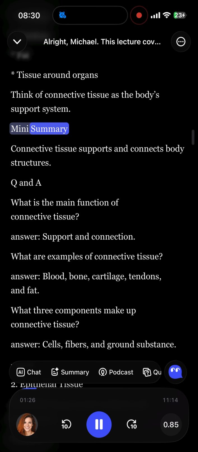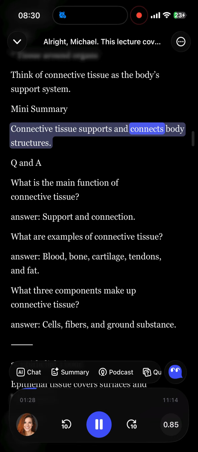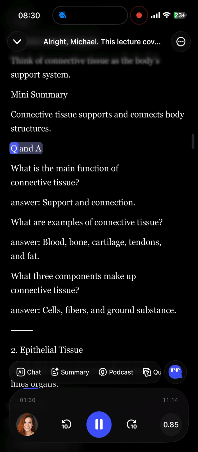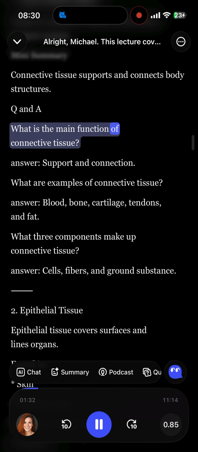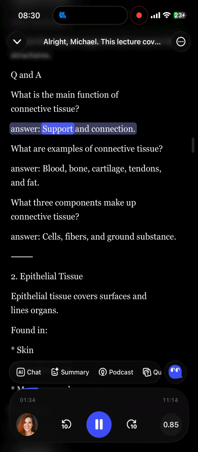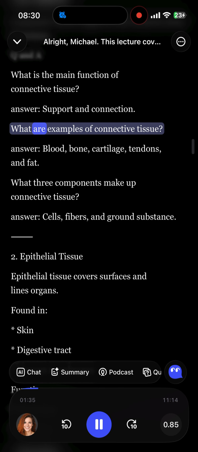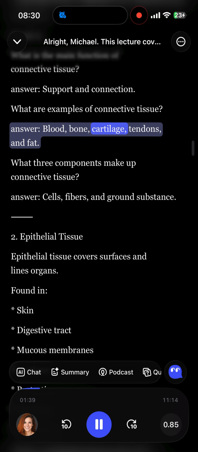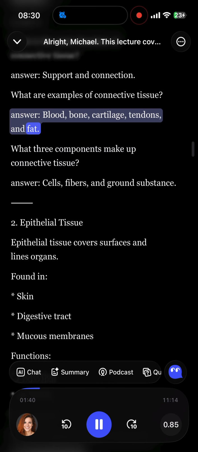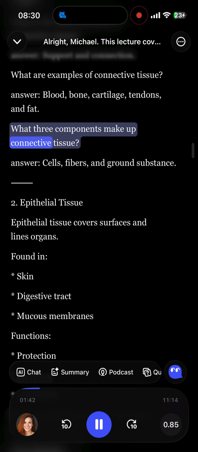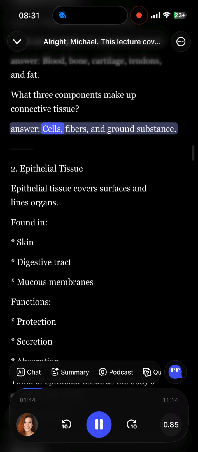Mini summary. Connective tissue supports and connects body structures. Q&A. What is the main function of connective tissue? Answer: support and connection. What are examples of connective tissue? Answer: blood, bone, cartilage, tendons, and fat. What 3 components make up connective tissue? Answer: cells, fibers, and ground substance.